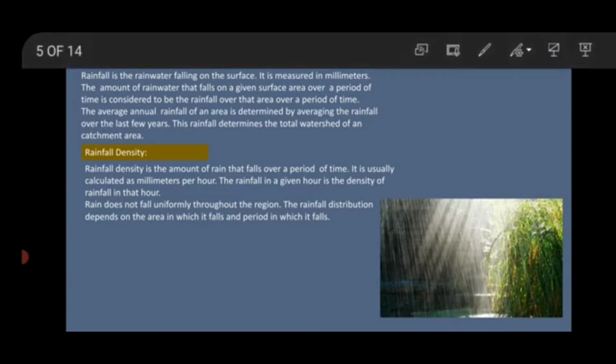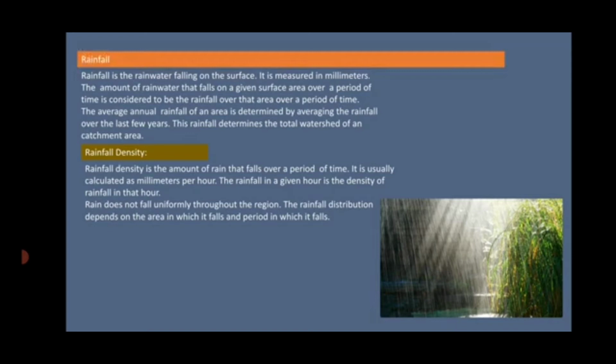Next, rainfall. Rainfall is the largest and most important factor determining the amount of watershed and soil erosion. It is simply impossible to plan watershed management without studying the rainfall in the catchment area. Many of the properties of rainfall affect the extent of the watershed and the erosion of the soil in different ways. Now, rainfall is the rainwater falling on the surface, right?